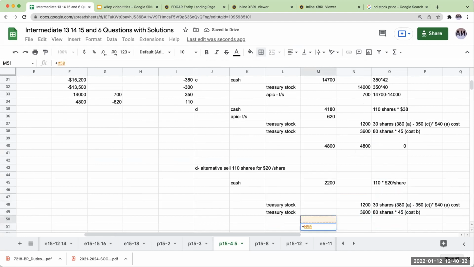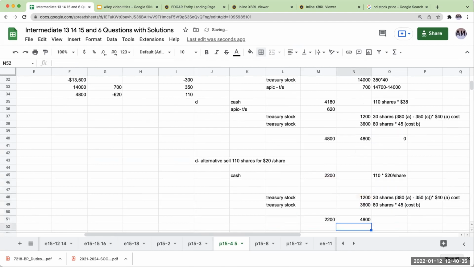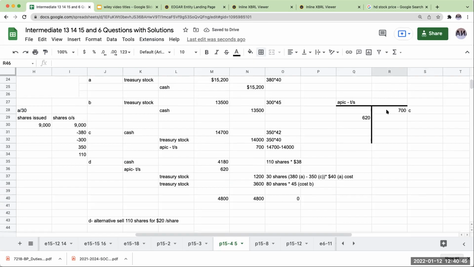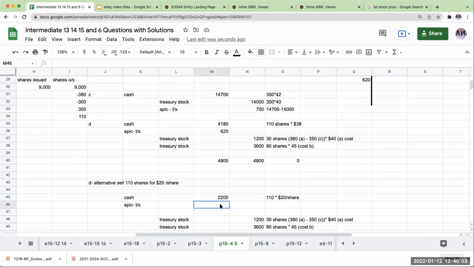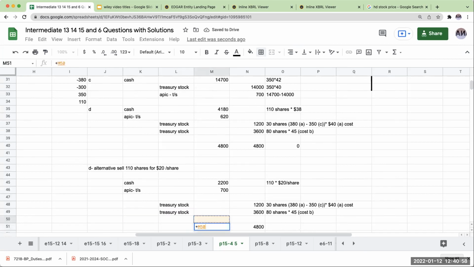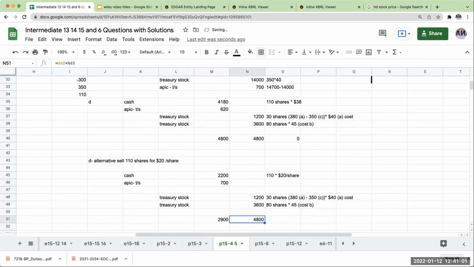So now I've got a situation where I've got 2,200 and I've got 4,800. What do I need? I need debits to balance. So what I'm going to do here is additional paid in capital treasury stock. But when I debit this account, the most I can take is, I cannot have a debit balance in additional paid in capital treasury stock. So I'm going to take 700. What that gives me is a total of 2,900. When I subtract this out, I need another 1,900 to balance, and that is going to go to retained earnings.